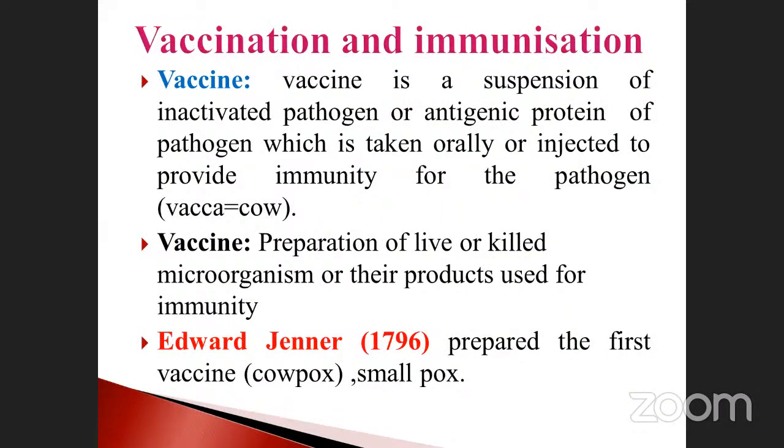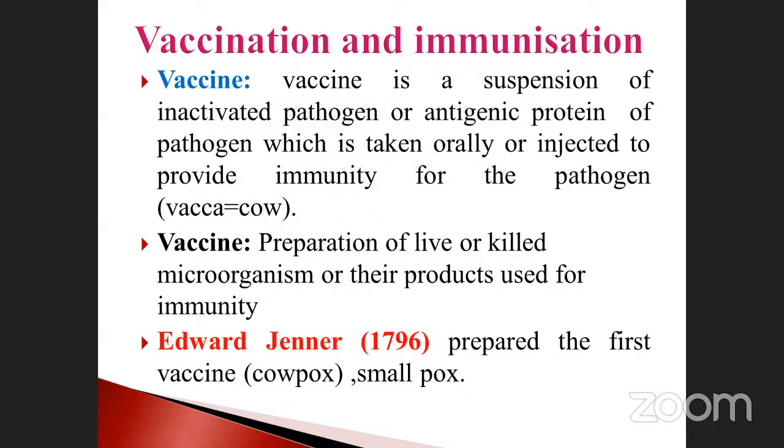And then we will pass on to the next one, vaccination and immunization. What is meant by vaccine? What is meant by vaccination? Who discovered vaccination? Those things we are going to see. See, a vaccine is a suspension of inactivated pathogen or antigenic protein of the pathogen. Sometimes it may be a nucleic acid. We will discuss what molecules are used for immunization or vaccine preparation. We will see it once by year.